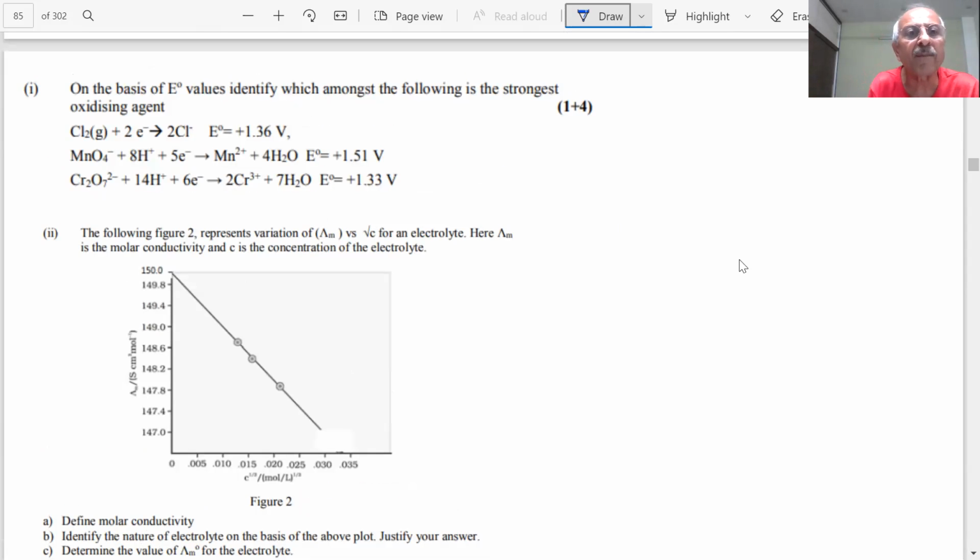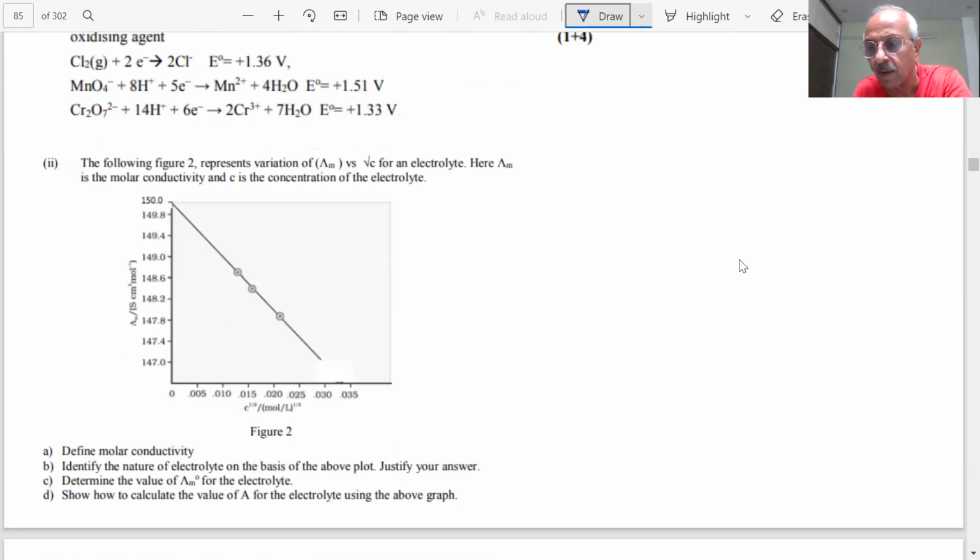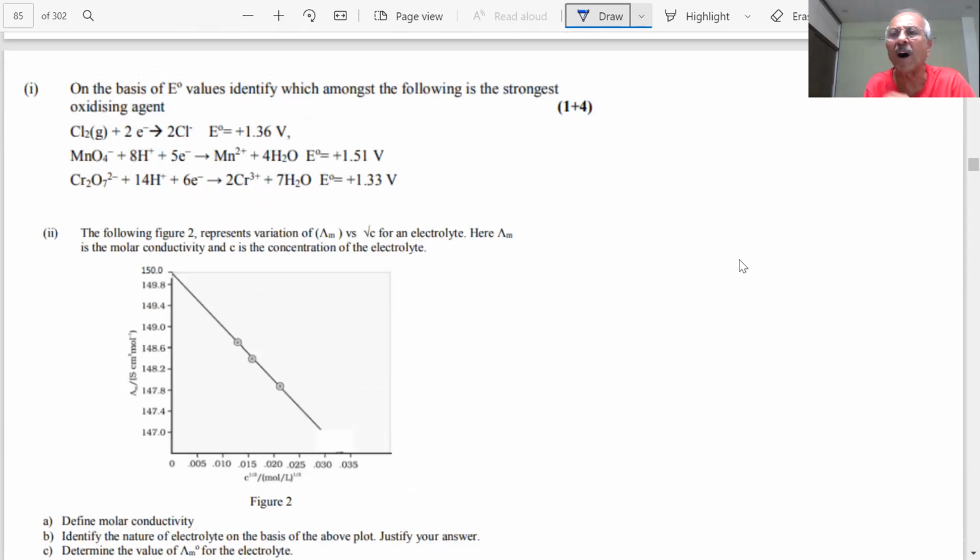He says, on the basis of E naught values, identify which among the following is the strongest oxidizer. Now, what do you mean by strongest oxidizing agent? Strongest oxidizing agent is one which can undergo reduction, which can gain electrons, students.